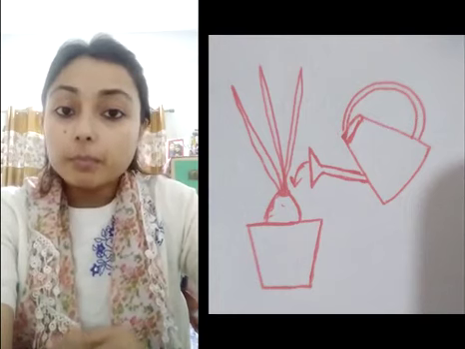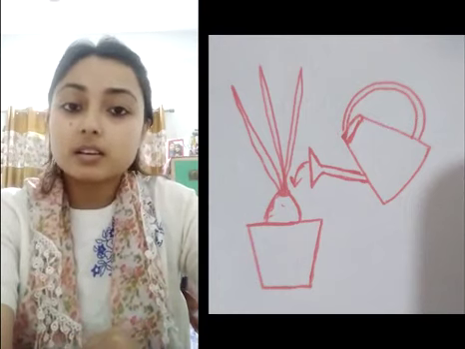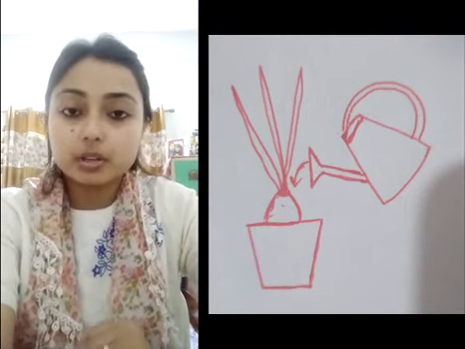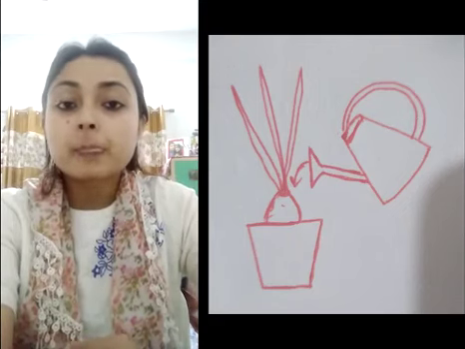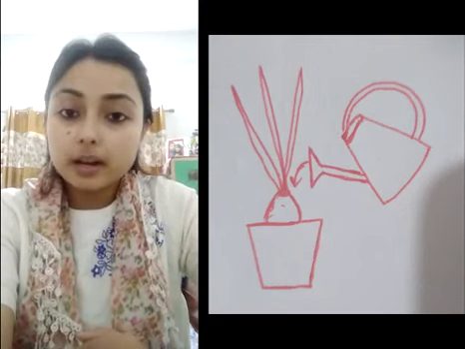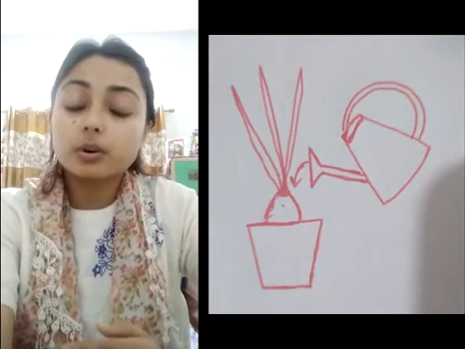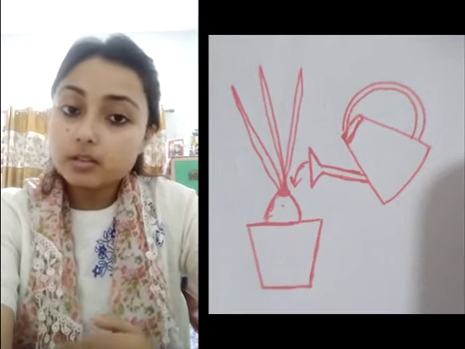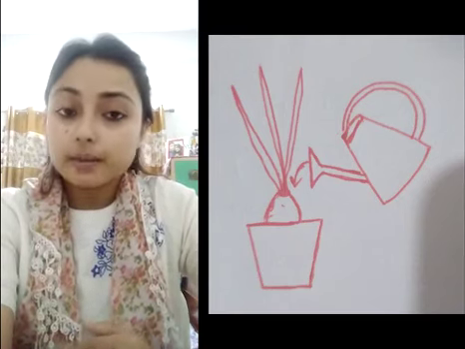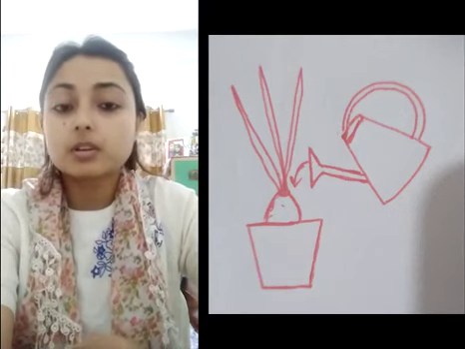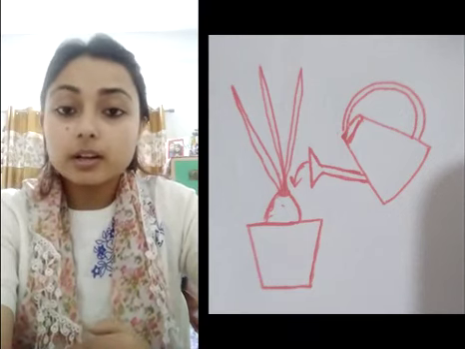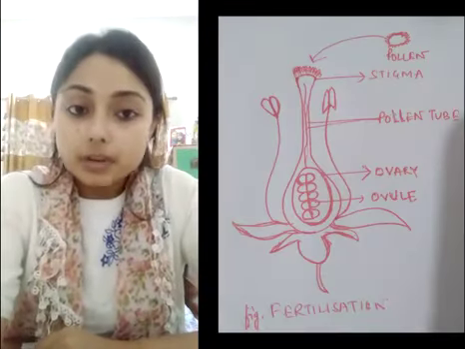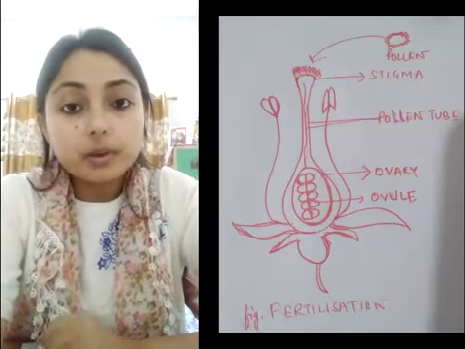Now, when plants reproduce through seeds, it is called sexual reproduction. That means when no body part is involved, only when the gametes are involved, it is called sexual reproduction. While when reproduction in plants occurs with the help of its plant parts like stem, roots, leaves, it is called asexual reproduction. That means the gametes are not involved. Now let us slowly learn it in detail. We will first begin with sexual reproduction in plants.